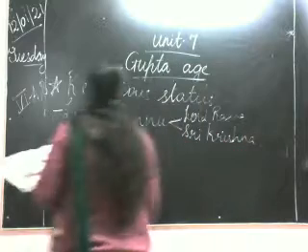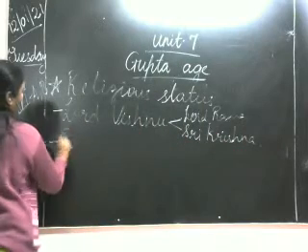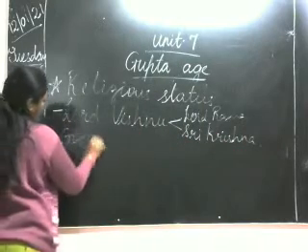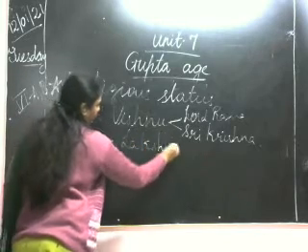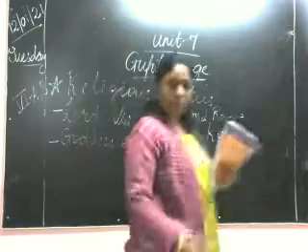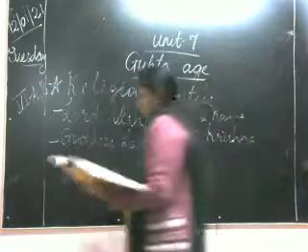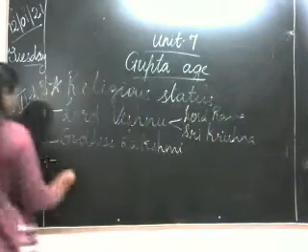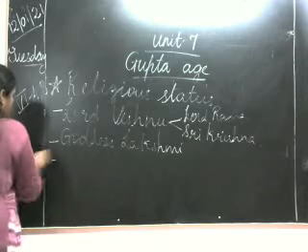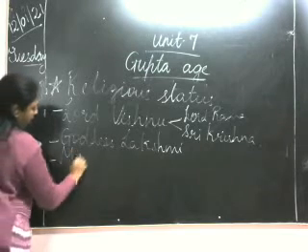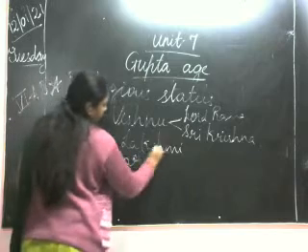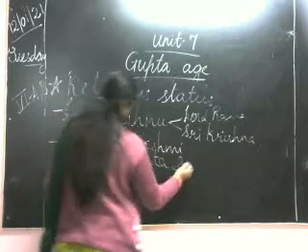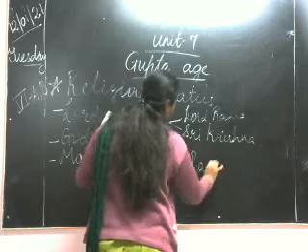Clear? Next, goddess Lakshmi also they worshipped. Third, the epics Mahabharata and Ramayana.